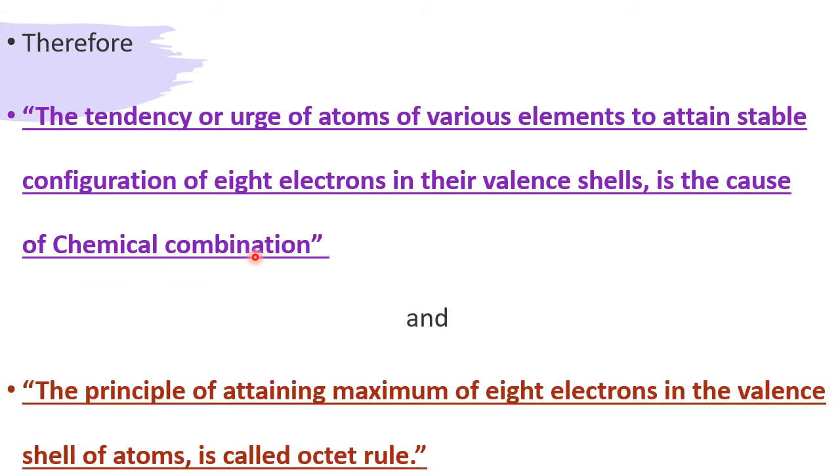And the principle of attaining a maximum of 8 electrons in the valence shell of atoms is called the octet rule. Now we have concluded what is meant by the octet rule. Why do they go for chemical combination? Because of having 8 electrons, and having 8 electrons is called the octet rule. Nice.